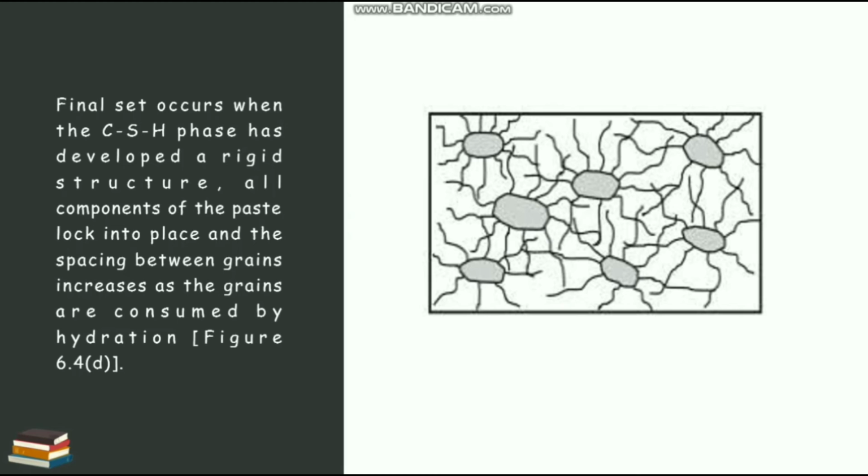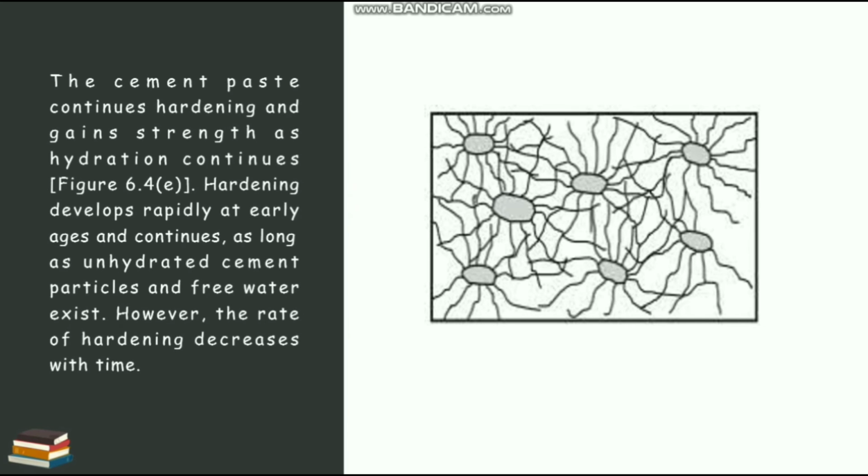Final set occurs when the CSH paste has developed a rigid structure. All components of the paste lock into place and the spacing between grains increases as the grains are consumed by hydration, Figure 6.4d. The cement paste continues hardening and gains strength as hydration continues, Figure 6.4e. Hardening develops rapidly at early age and continues as long as unhydrated cement particles and free water exist. However, the rate of hardening decreases with time.